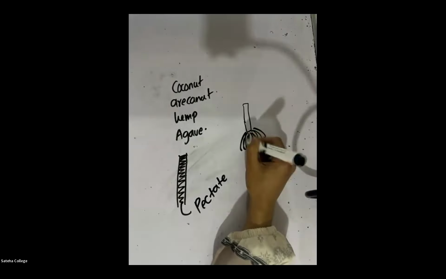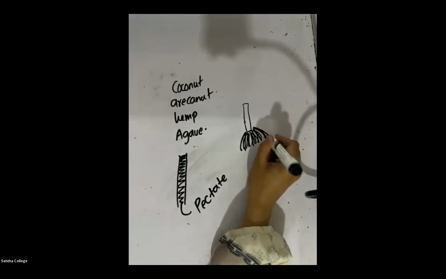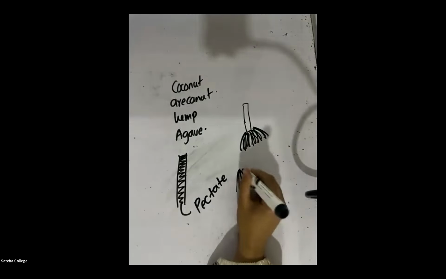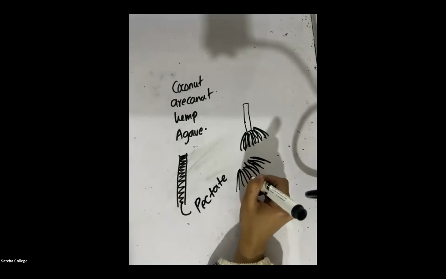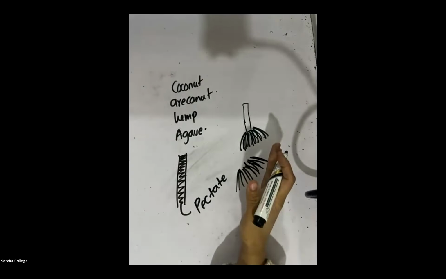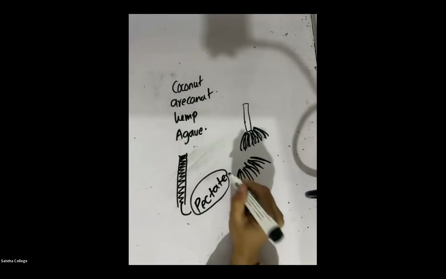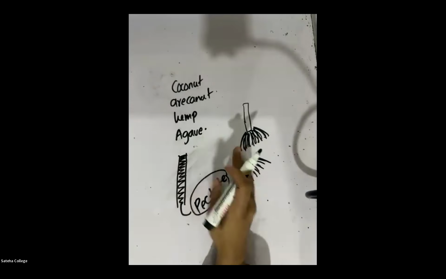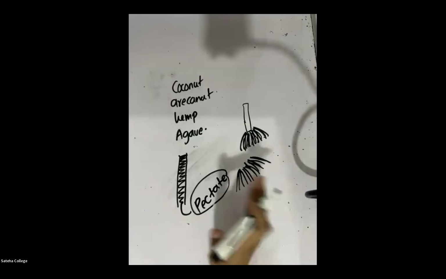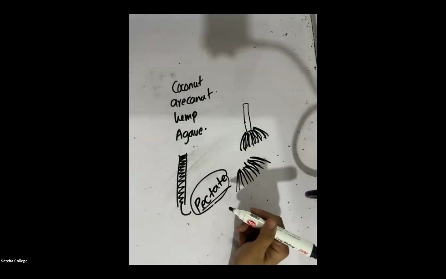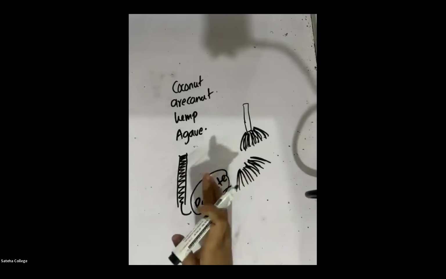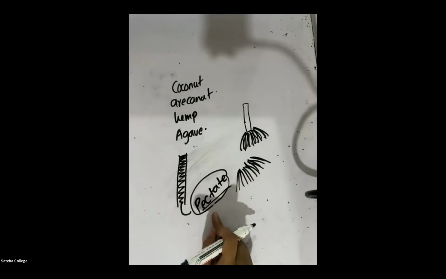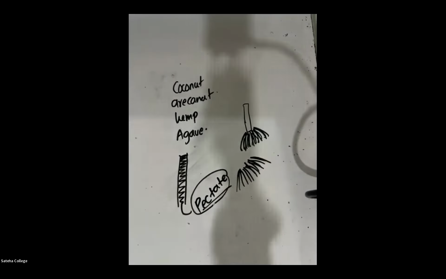Now, how do they separate these plant fibers? If you take a broom, are the plant fibers attached to one another or separated? They are separated. Remember, the compound which keeps two fibers together is called pectate. What's the name of the compound? Pectate compound.